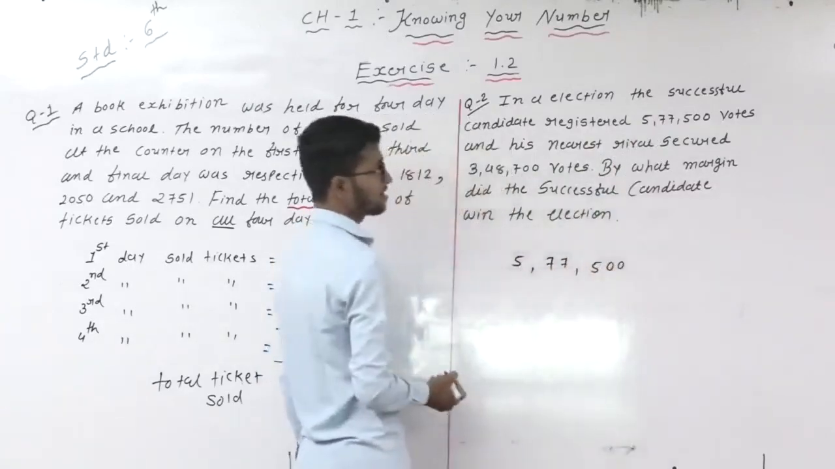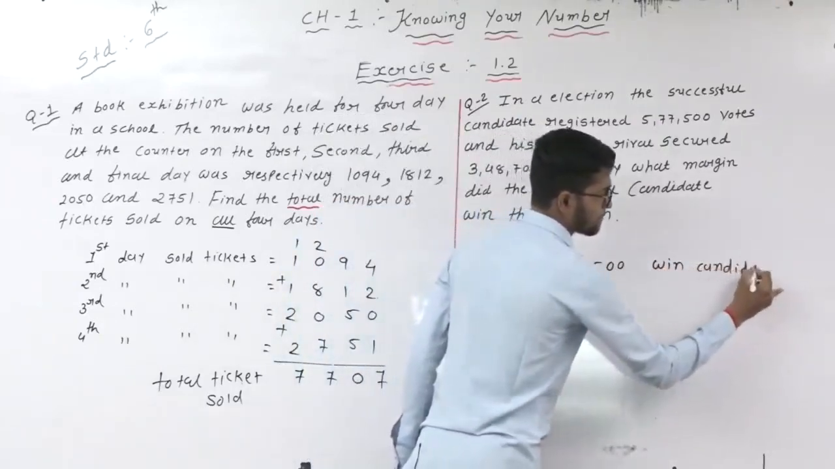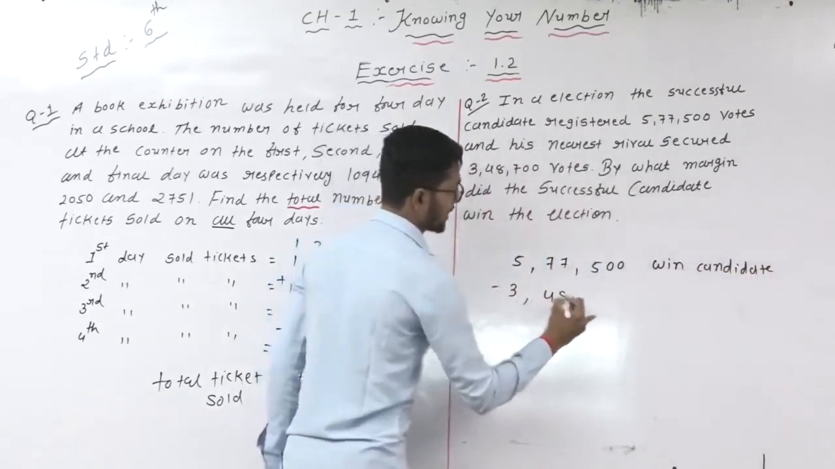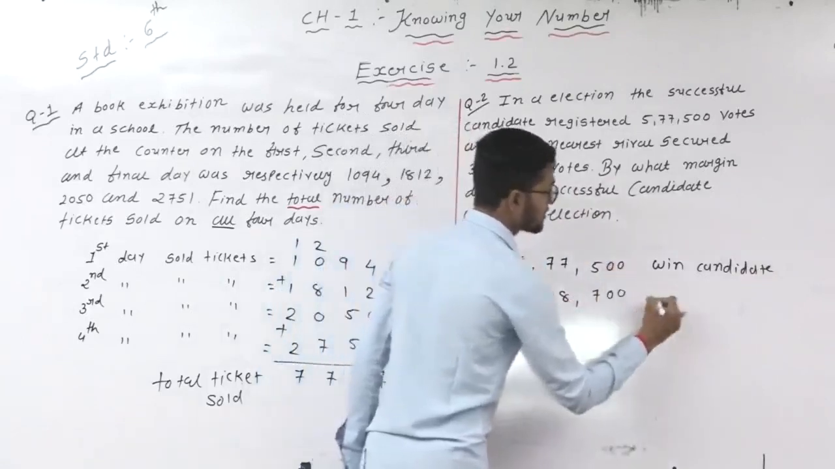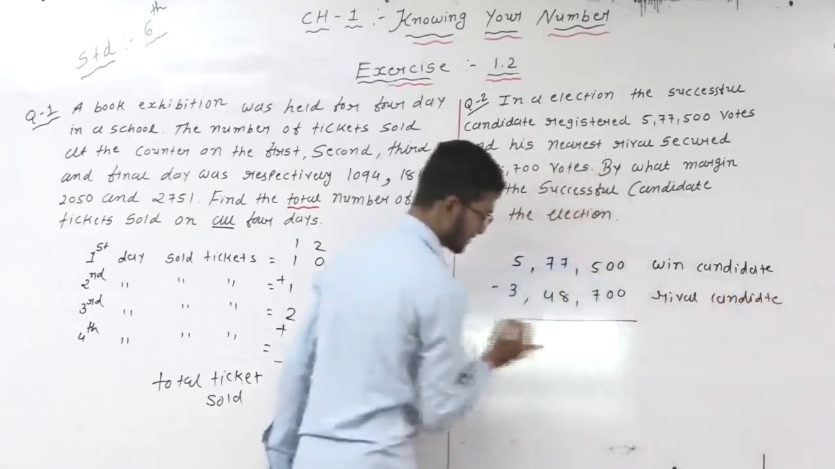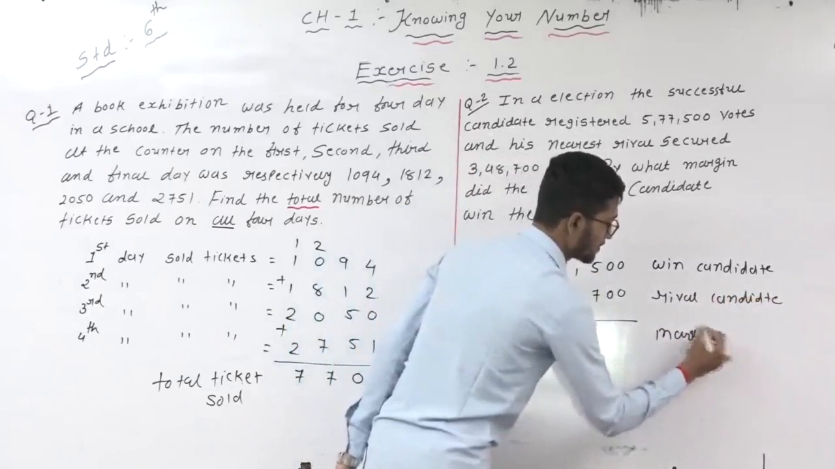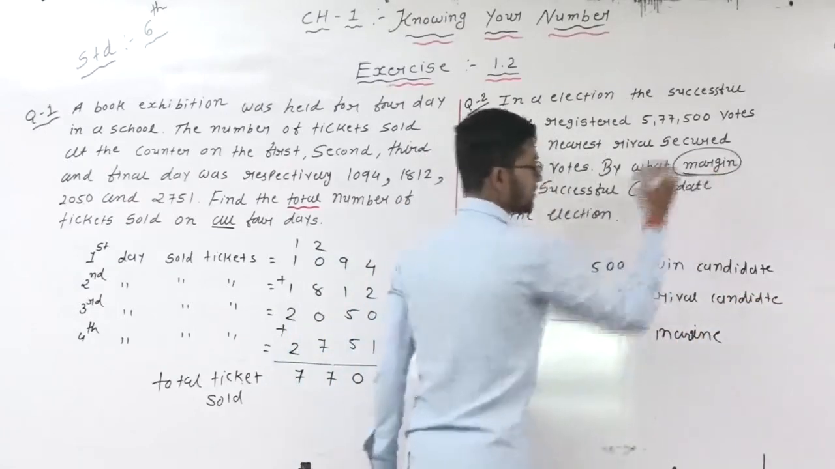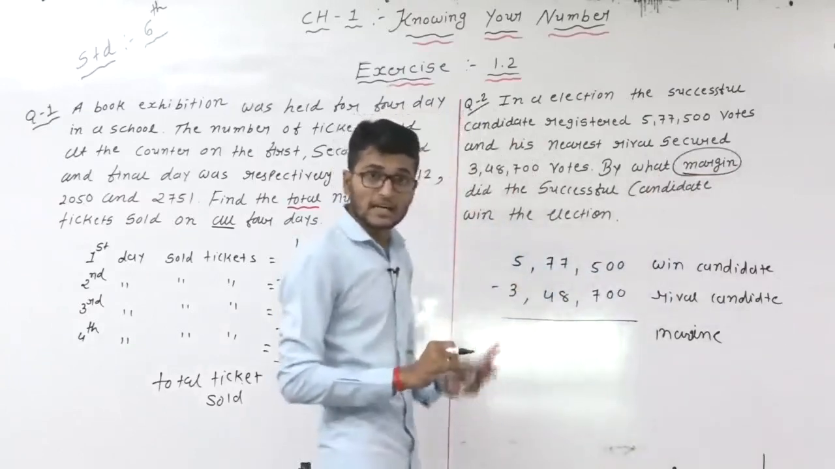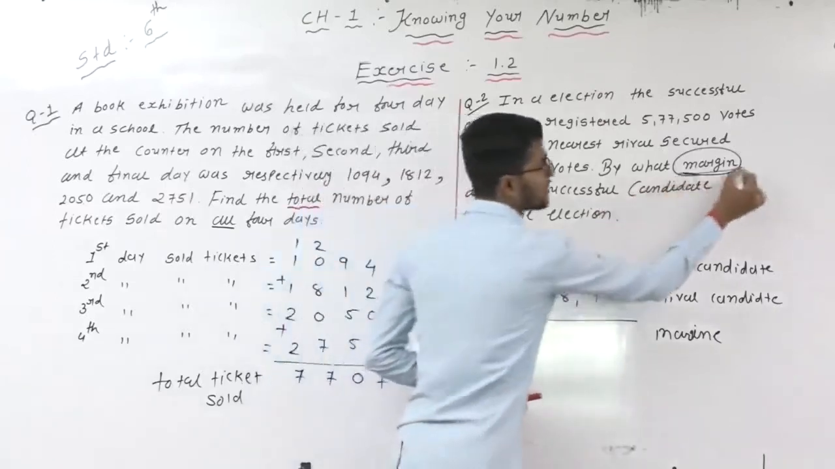So first one 5,77,500. This one is the winning candidate. And this one minus 3,48,700. This one is the rival candidate. Here is the margin. Here the word margin is used. Margin means how much less or how much more, and to find that, what do we have to do? Subtract. Margin means one type of subtraction formula.